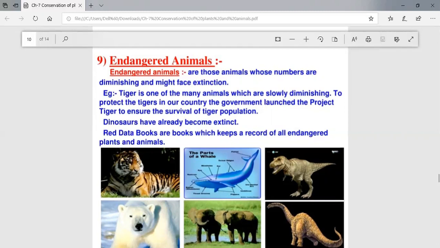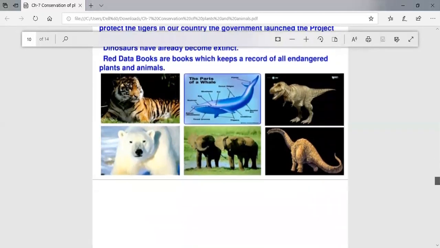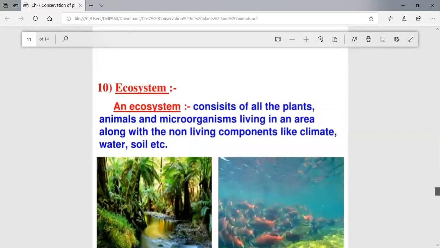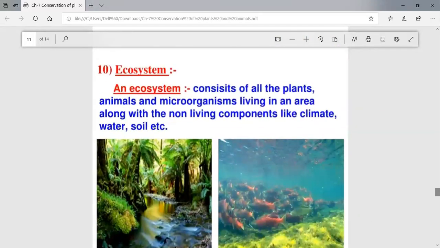But to save the tiger, the government has launched the Project Tiger, that is for the survival of the tiger population. And I must tell you that the population of tiger is increasing day by day. So next is ecosystem. What do you understand by the term ecosystem?